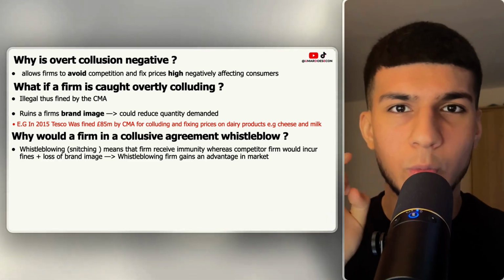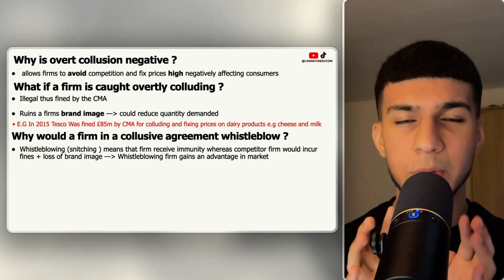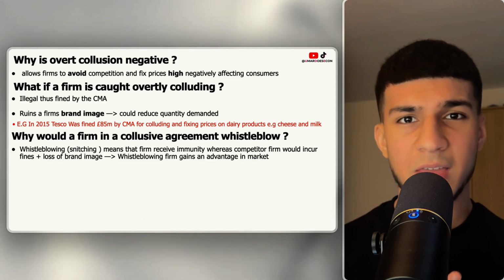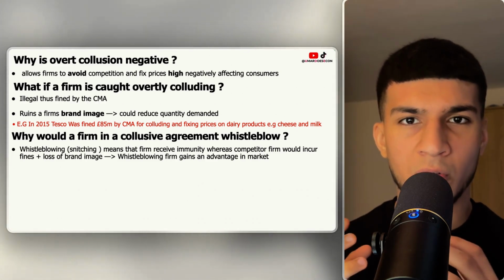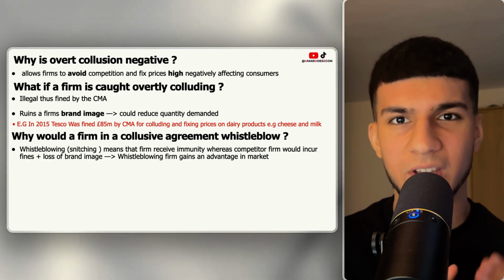Therefore, for the firm that whistleblows, as you need to remember, these firms in these collusive agreements will be in the same segment of the market and will be harsh rivals. Therefore, if this firm can get one over on them by snitching on them, it means they can gain that competitive advantage in the market.